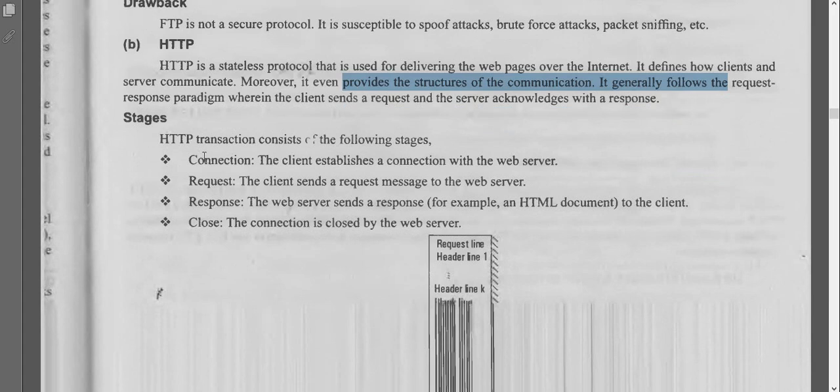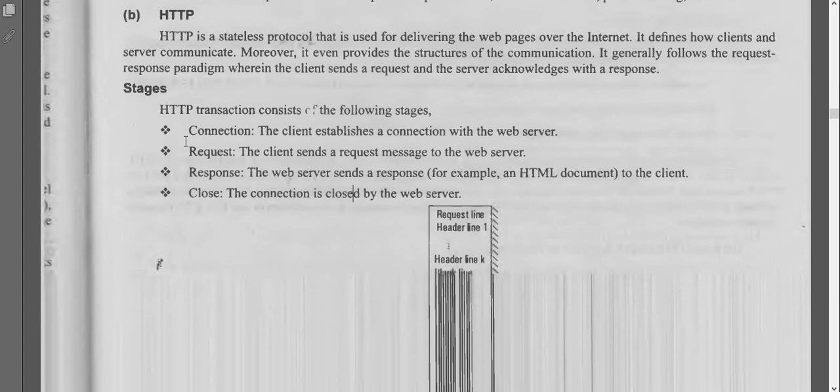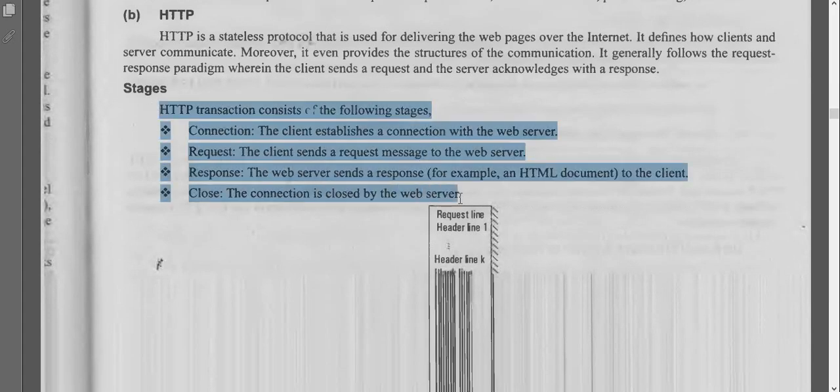So in this HTTP connection, the client establishes a connection with the web server. It will send a request to the server. Once the server receives the request, it will give you the response, and once we receive the response, the connection will be closed. So these are the stages you have in HTTP.